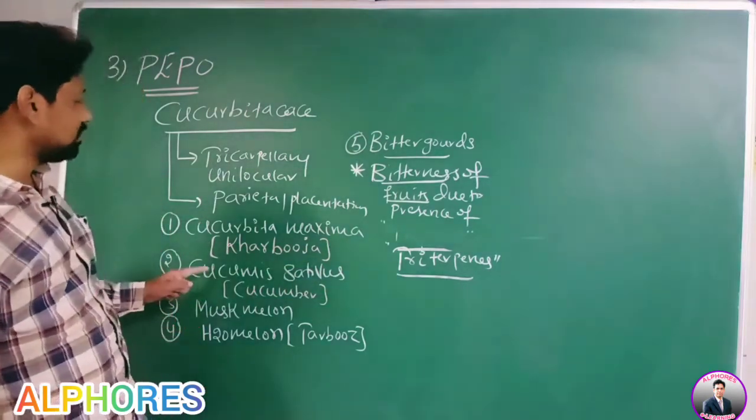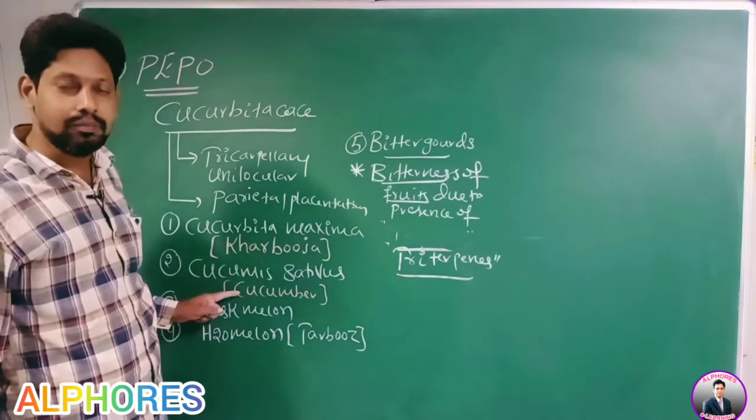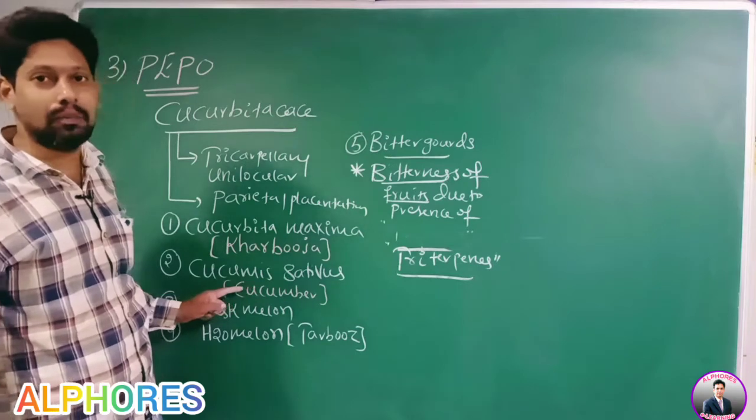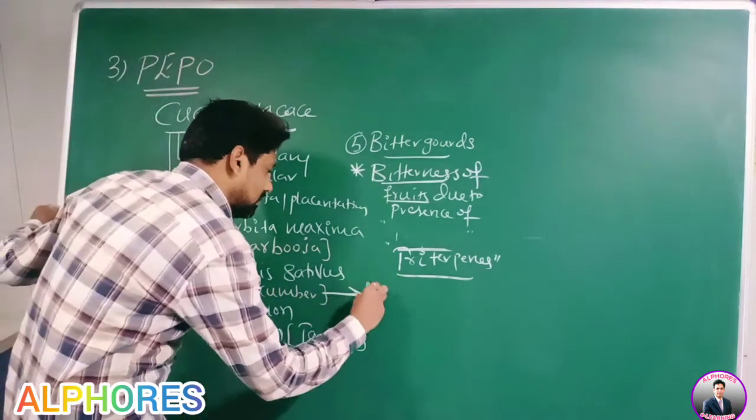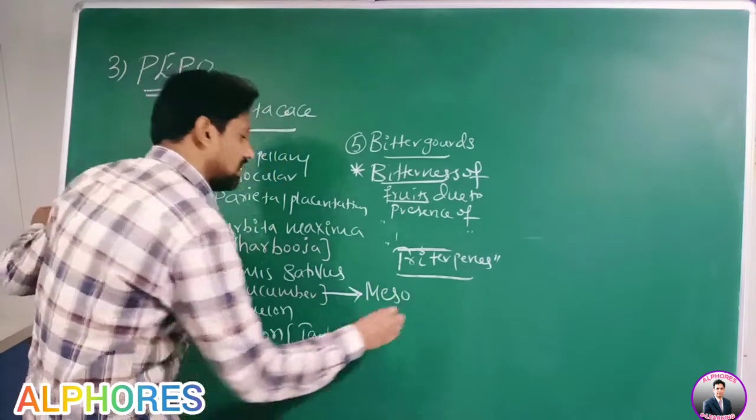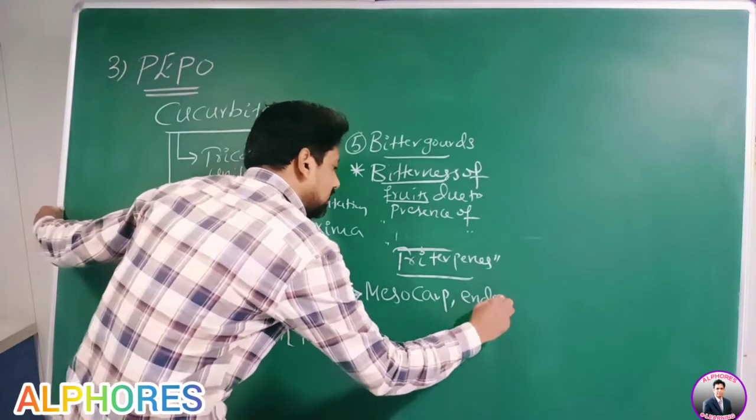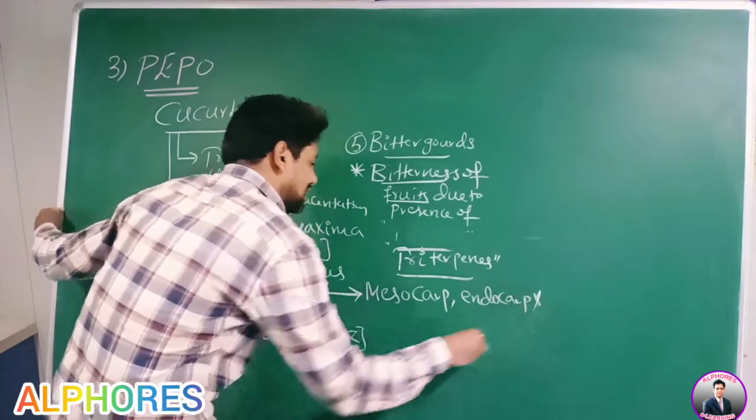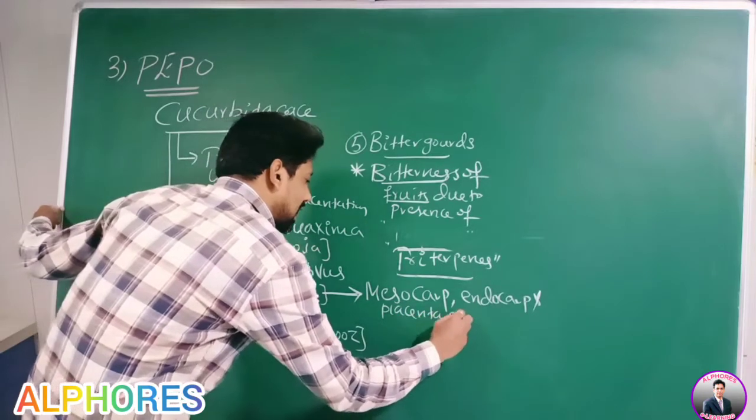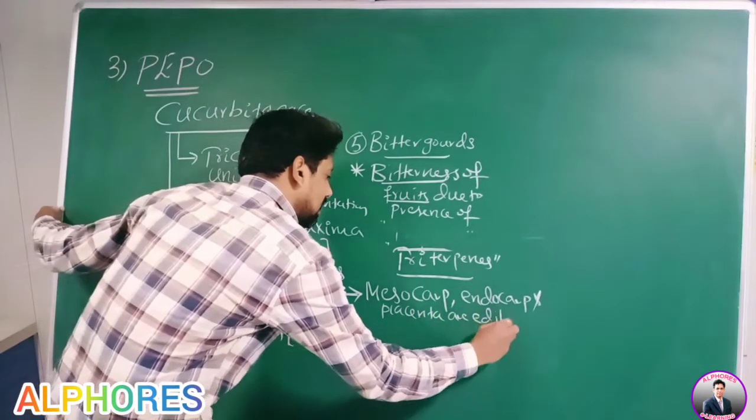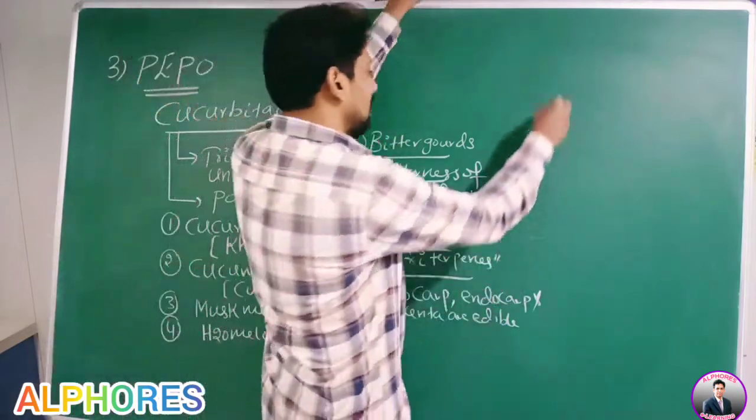In case of Cucumis sativus, that is cucumber, the mesocarp, endocarp and placenta are edible. In case of cucumber, mesocarp, endocarp and placenta are edible, right?